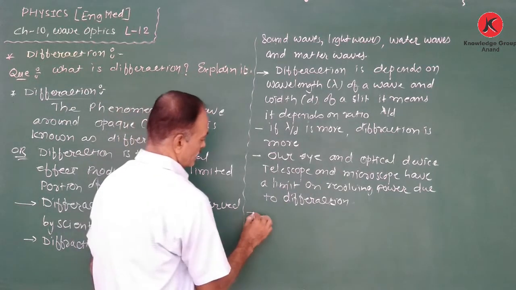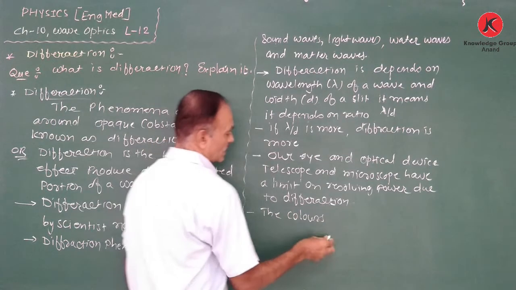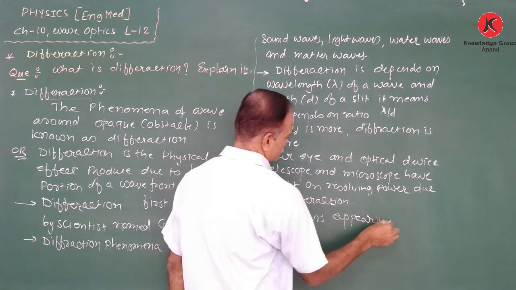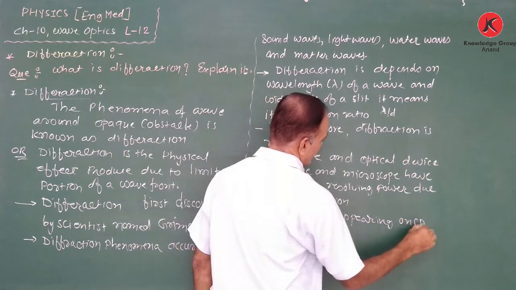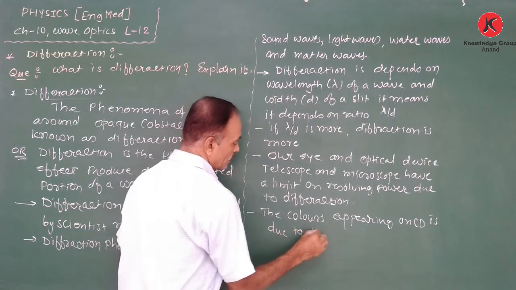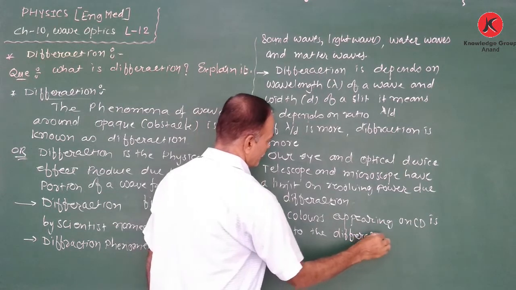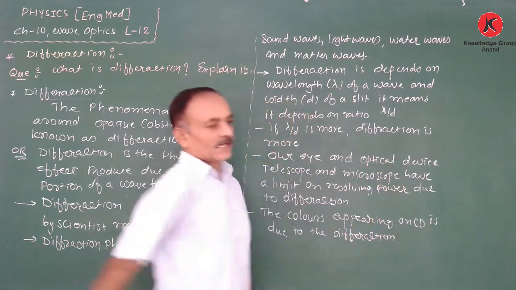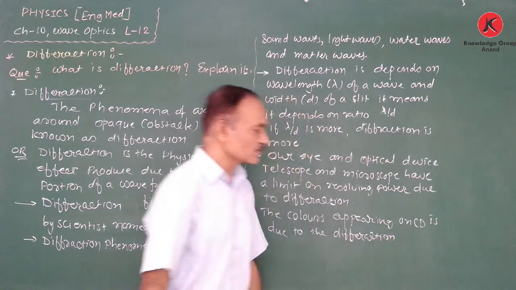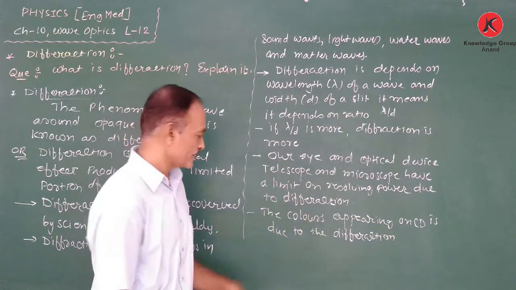The colors appearing on a CD are due to diffraction. As diffraction takes place on the surface of a CD, we see the surface of a CD as multicolored.